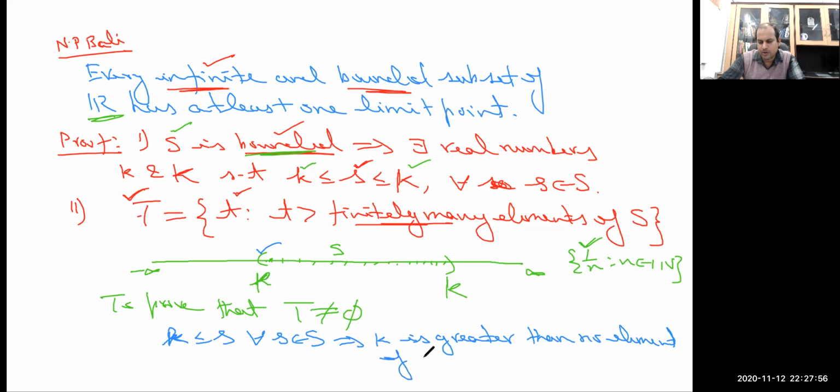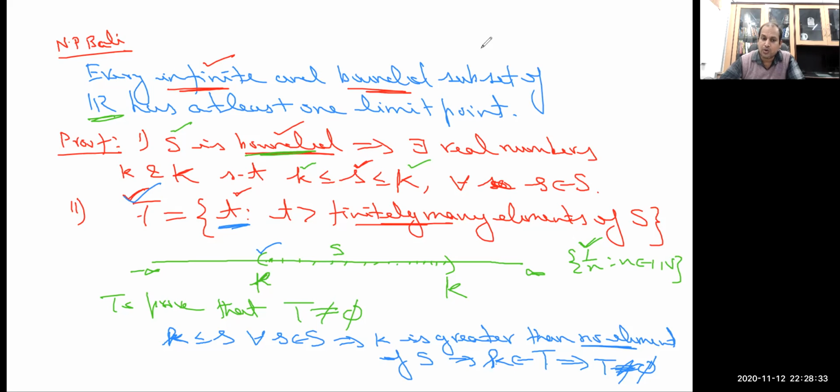K is greater than no element of the set S. This implies K belongs to T because it fulfills the requirement of this construction, since T consists of all those members which are greater than finitely many elements of S. Since K is greater than no element of S, this member K will be inside T. This implies that T is not equal to the empty set, that is, T is non-empty. So in the first part of the construction, we have seen that the set is non-empty.